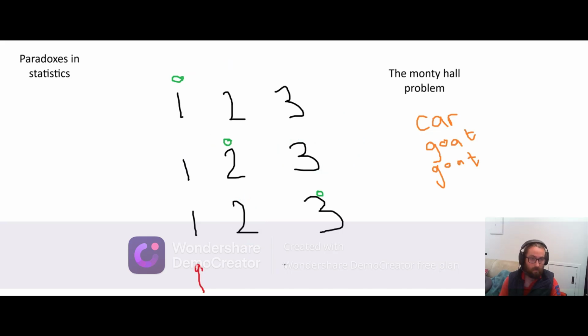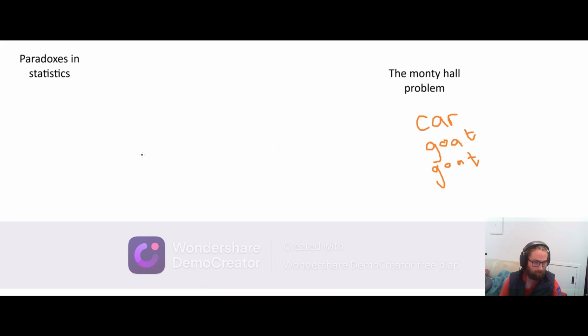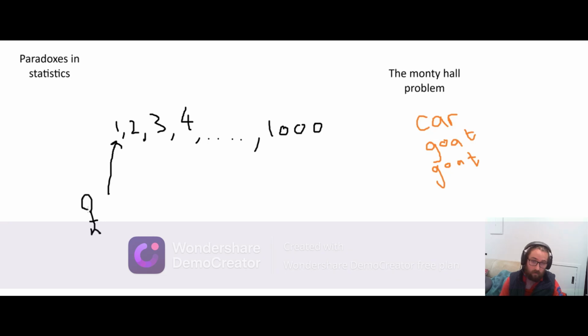Another nice way to think about this is to just increase the number of doors. And the more doors you have, the more obvious it is. So let's say the doors are labeled 1, 2, 3, 4, and so on. And let's say there are 1,000 doors in the game. And then you pick door 1. So you've picked door 1. And in this game, it seems like it's going to be very hard to win the car because there are 999 other doors the car can have.